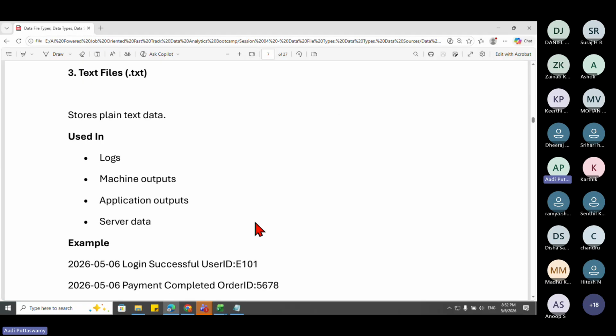Okay, so these three are very common: Excel file, text file, and CSV file. They're very common across all organizations. Next time, whenever you are working, or if you go for an interview, or even if you are working already in a company, if you get any opportunity to work on this, it's very simple. Just try to understand this and go. You can import the data, start building the dashboards and columns. Okay, all right.